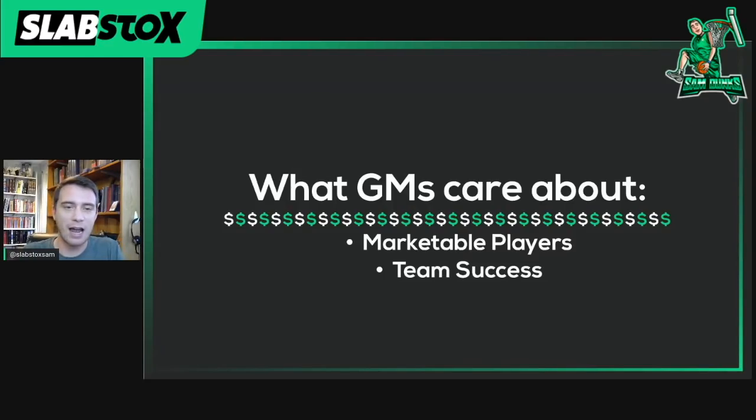Team success, that obviously affects the bottom line too. The deeper a team can go into the postseason, the more tickets are sold, the more jerseys sold, the more ads that are sold, it all leads to more money going into the coffers.